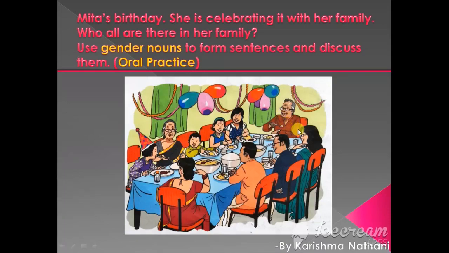Then that lady is Meeta's aunt, who is feminine gender. Then the very next is Meeta's uncle, who is masculine gender. Next one is Meeta's father, who is also masculine gender. And then last but not the least, Meeta's mother, who is feminine gender.